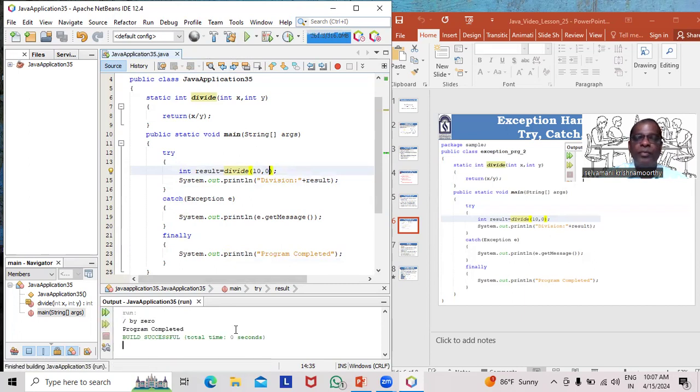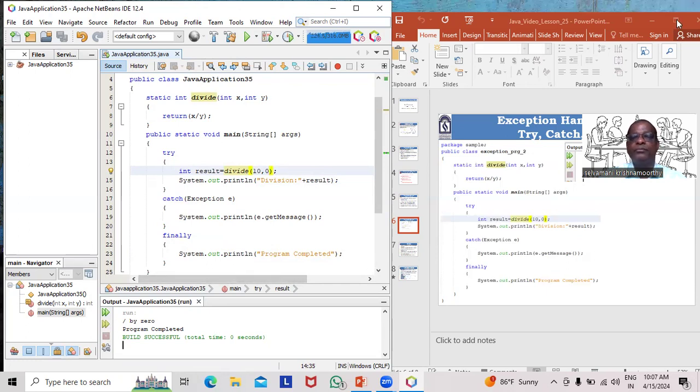See, now the program completed or terminated properly, not abnormal termination, not runtime error. How? Because this statement is placed within try. Here exception raised. What exception? Divide by 0 exception. That exception is handled or caught by this catch statement. e.getMessage gives the "/ by zero" error. Fine. After that, finally executed. Program completed. Is it clear?